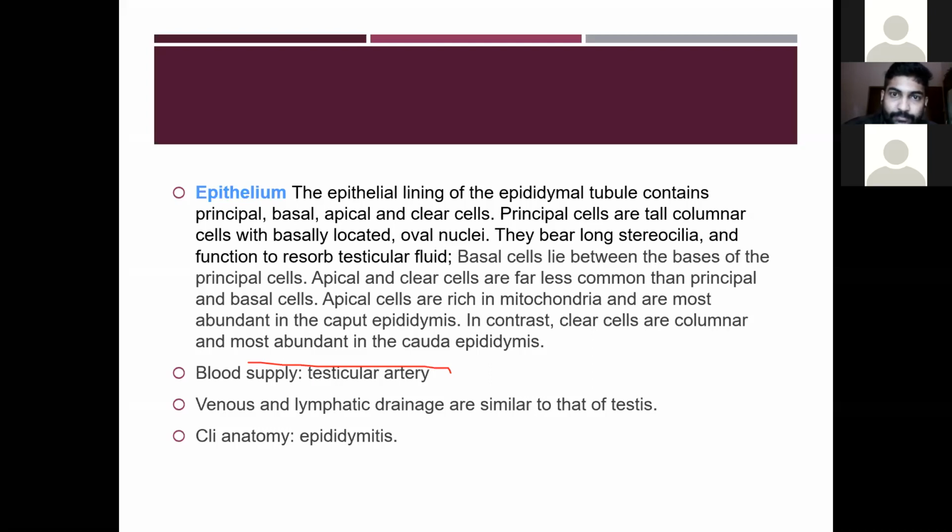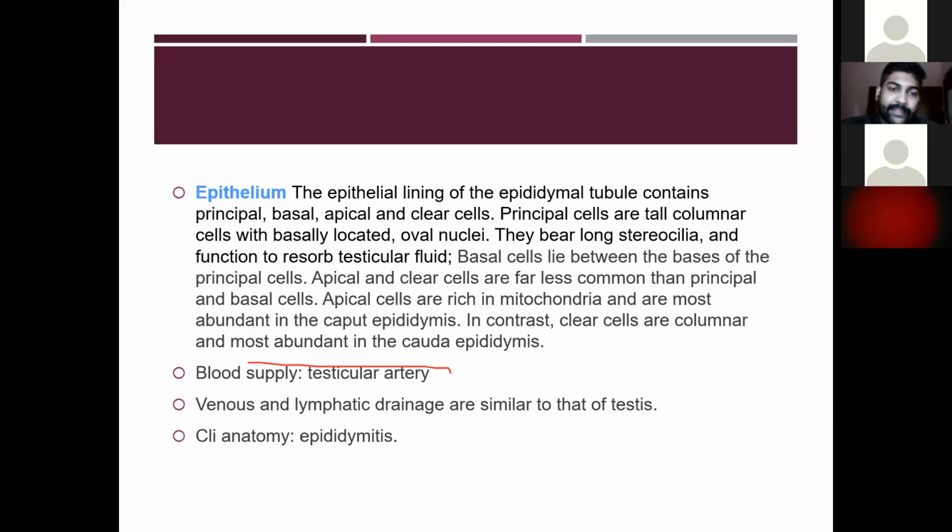So the first one is the principal cells, tall columnar cells with basally located oval nuclei, bearing long stereocilia, whose function is to reabsorb the testicular fluid.